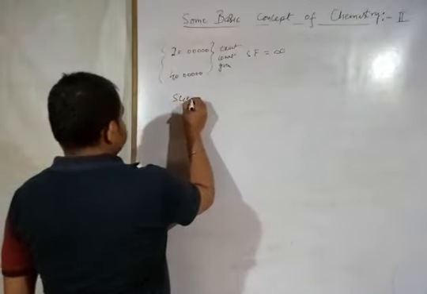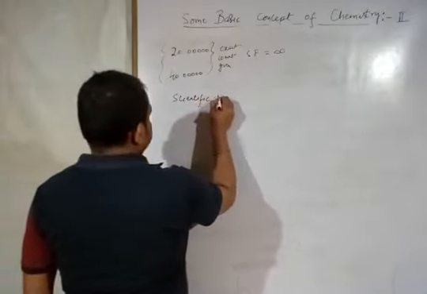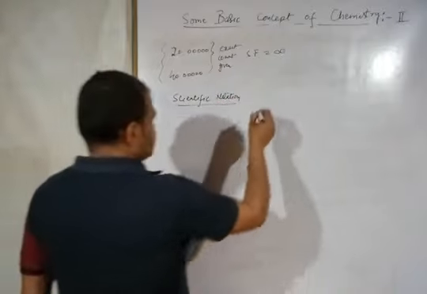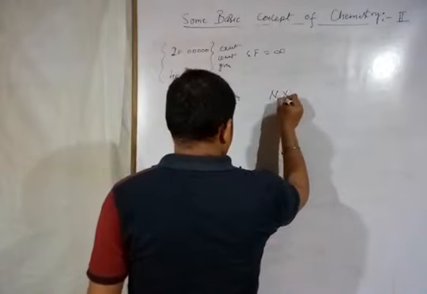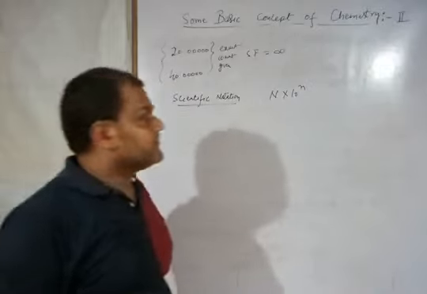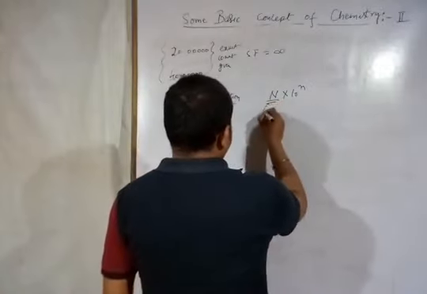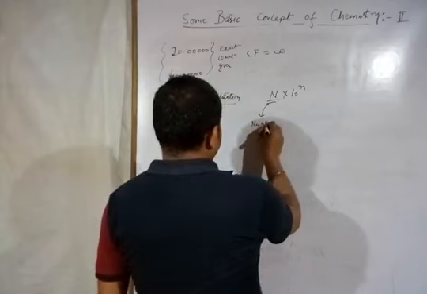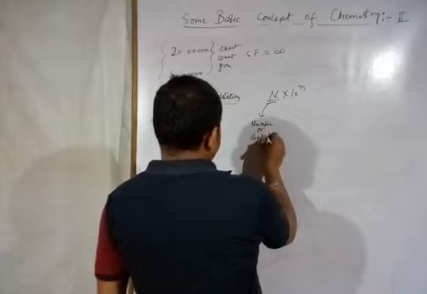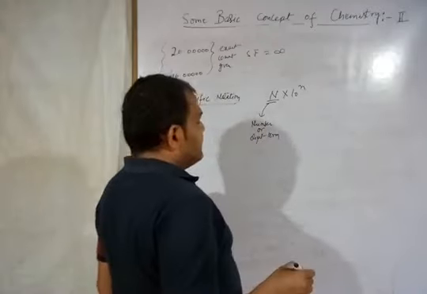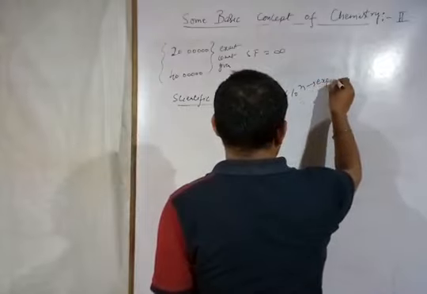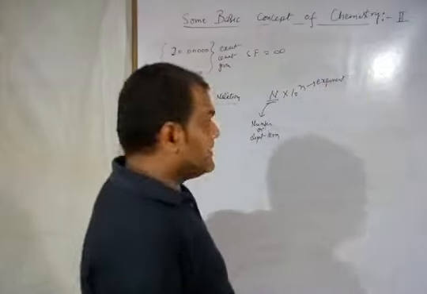Scientific notation means this is a format: n into 10 to the raised power small n, where n is the number, also known as the digit term, and small n is called the exponent.